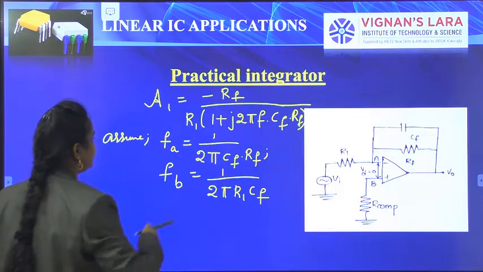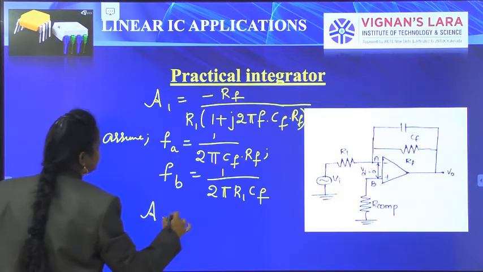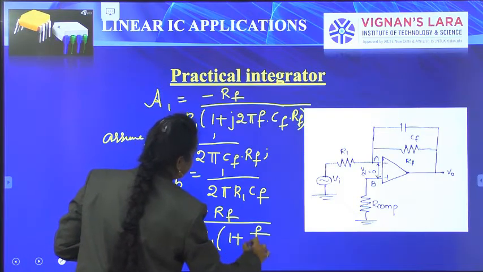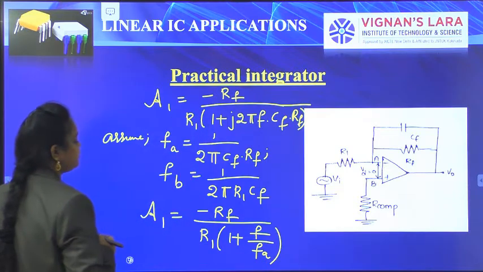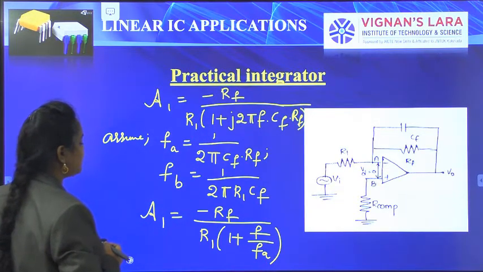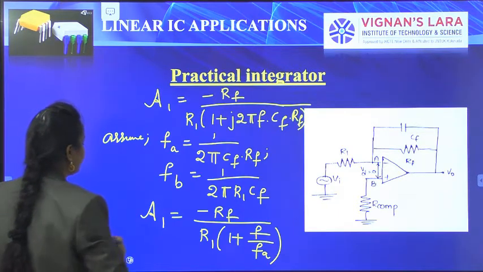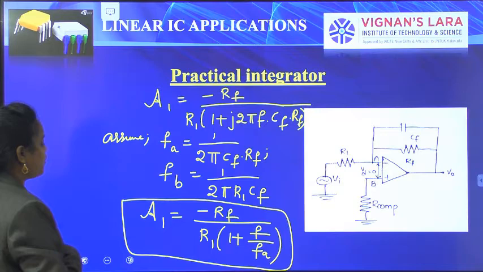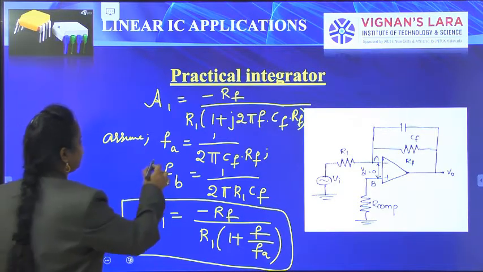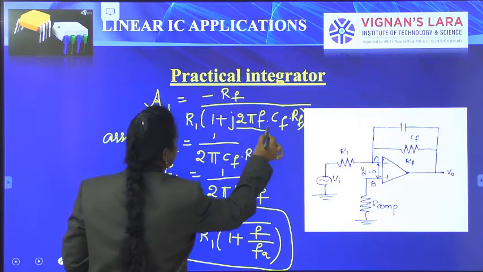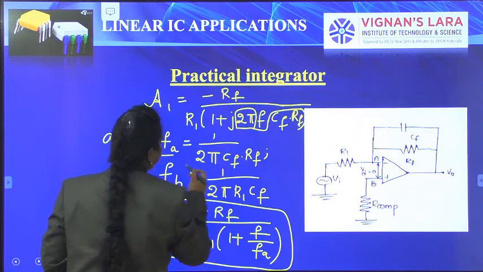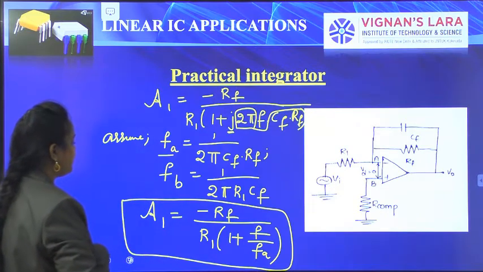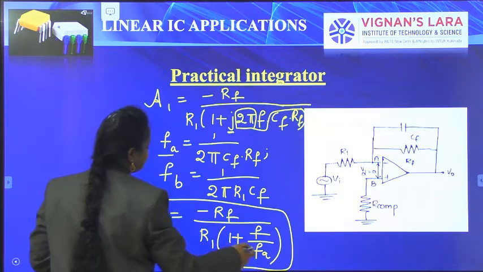Substituting FA in this term, we get gain A1 is equals to minus RF by R1 of (1 plus F by FA), with no need of J here.